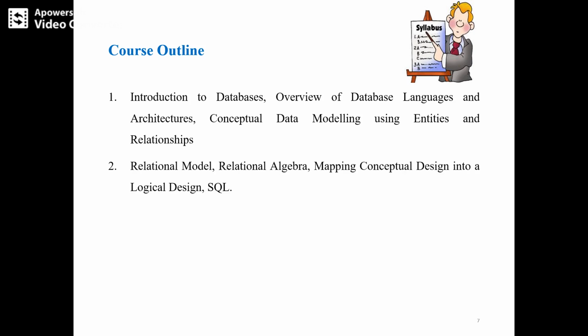In the second part, we are learning about the relational model and also relational algebraic notations and expressions. We write relational algebraic expressions for relational queries. Then mapping the conceptual design into a logical design, which means how to convert the conceptual design into a logical design. Those 7 steps we are going to learn. And then we are learning the basic concepts of SQL.